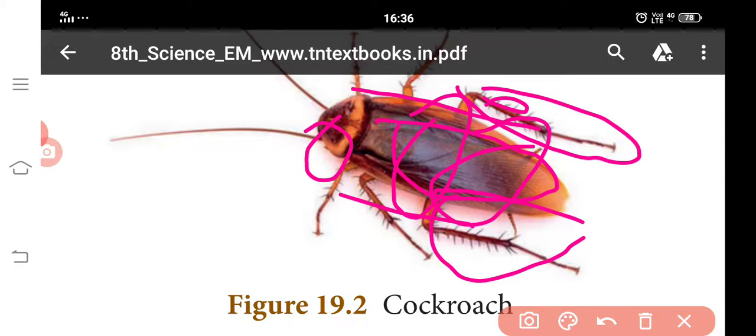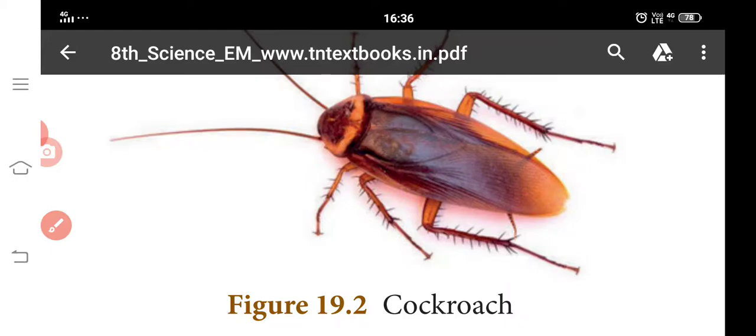The head of the cockroach is small and triangular in shape, at right angles to the longitudinal body axis. The mouth parts are directed downward, so it is called hypognathous. You will study it in higher classes.